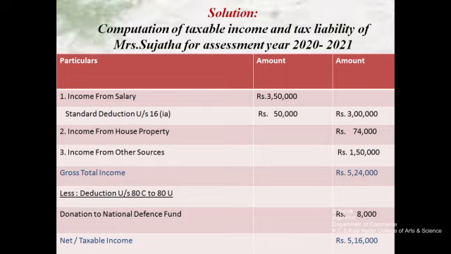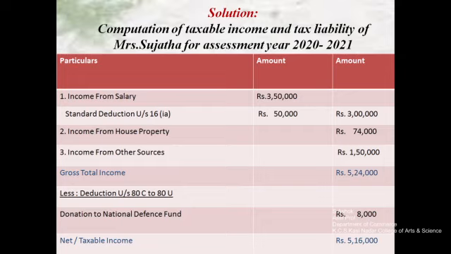Income from house property is rupees 74,000. Then she got another source of income, which is income from other sources. In income tax there are 5 heads of income: salary, house property, profits and gains of business or profession, capital gains, and other sources. But she got only 3 sources of income, so only those 3 are explained in this video.